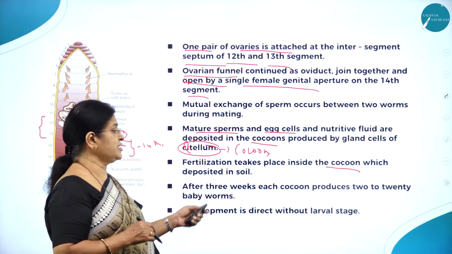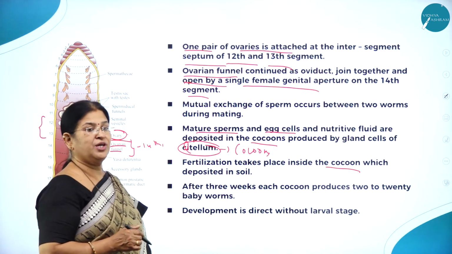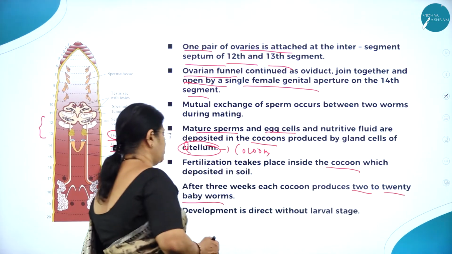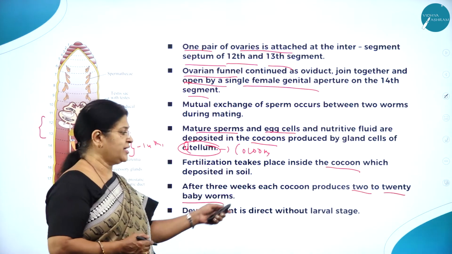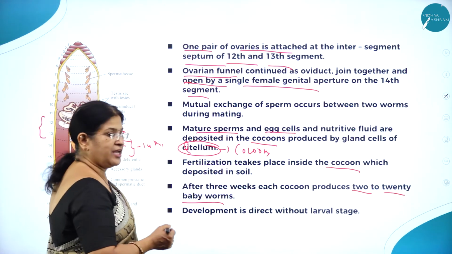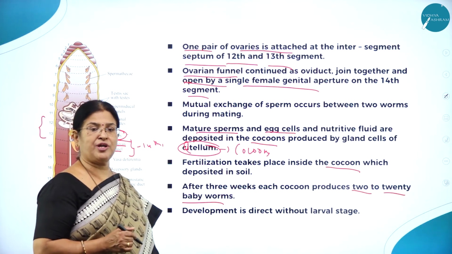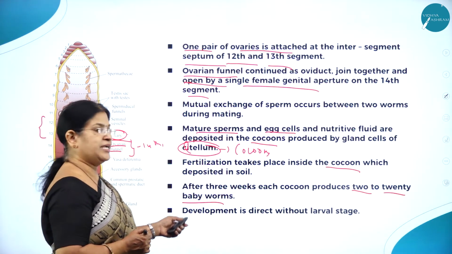After three weeks, each cocoon produces how many? Two to twenty baby earthworms. So development is direct, without larval stages. If it had a larval stage, it would have been indirect development. So it is direct development.